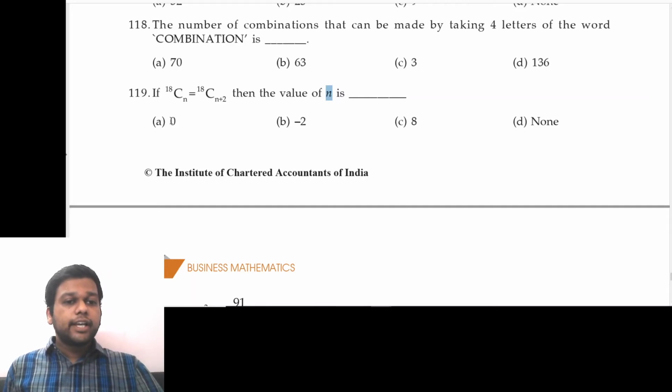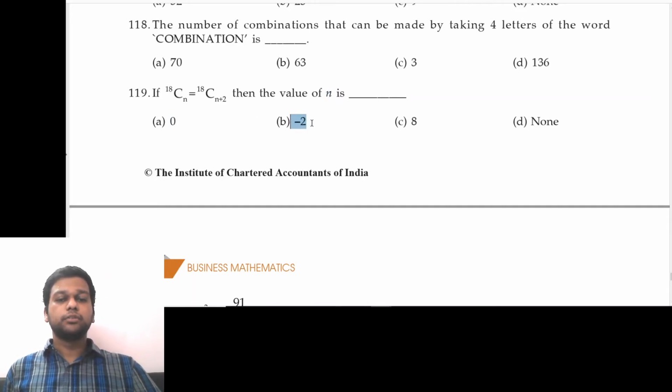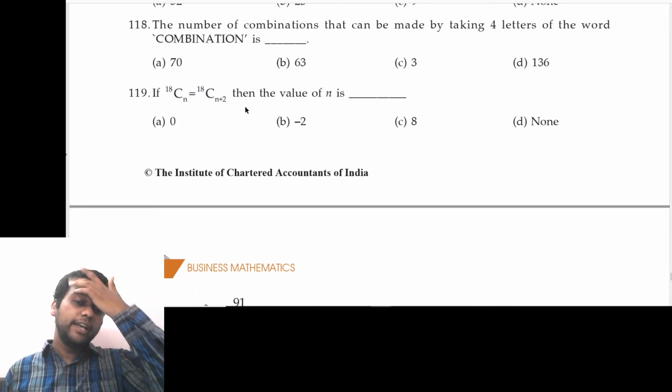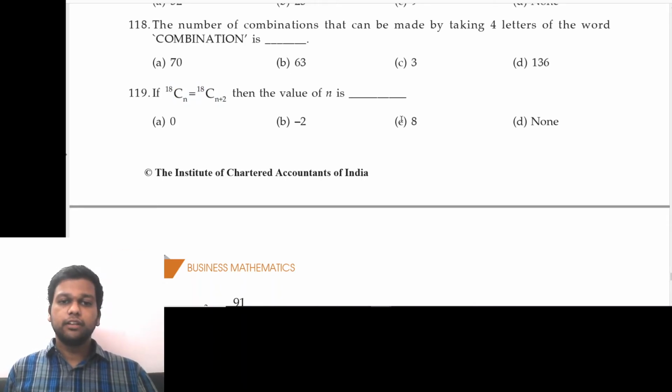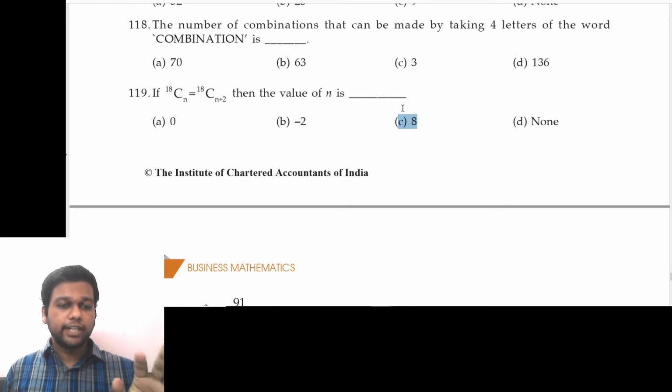Now, first of all, it cannot be 0. It cannot be minus 2, right? Because 18C0 cannot be equal to 18C2, and minus 2 is not possible. So let's check for it. We don't need to check actually.